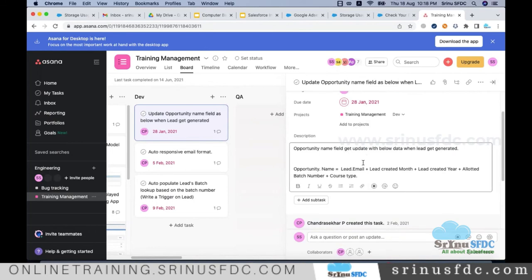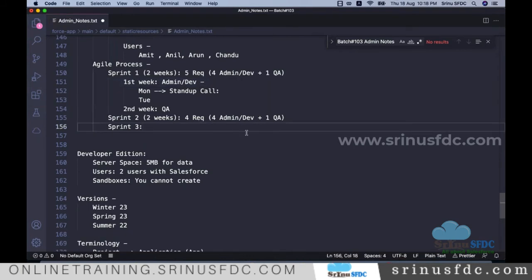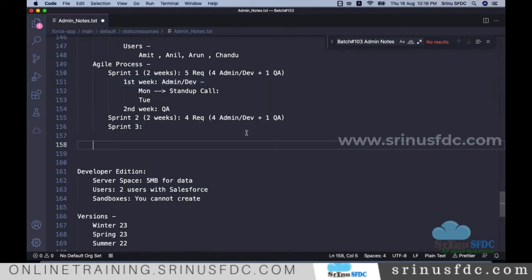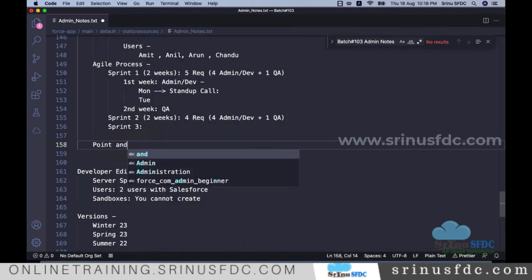Okay, but in the process of achieving these requirements, some requirements can be achieved with point and click, right? We have Salesforce point and click without any coding, only with configuration, right? Point and click is nothing but configuration.